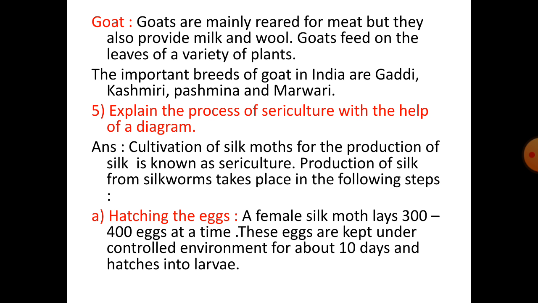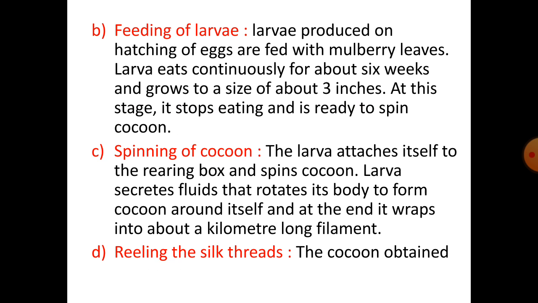Number 5. Explain the process of sericulture with the help of a diagram. Cultivation of silk moths for the production of silk is known as sericulture. Production of silk from silkworms takes place in the following steps. A. Hatching the eggs. A female silk moth lays 300 to 400 eggs at a time. These eggs are kept under controlled environment for about 10 days and hatch into larvae.